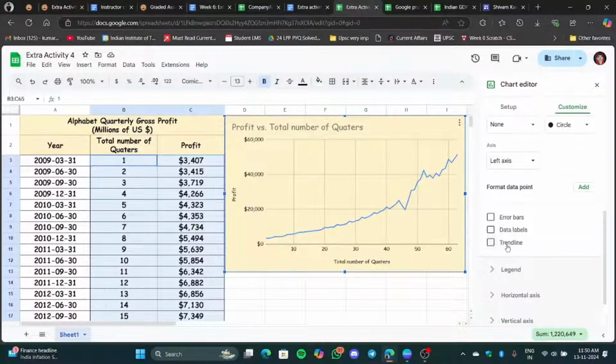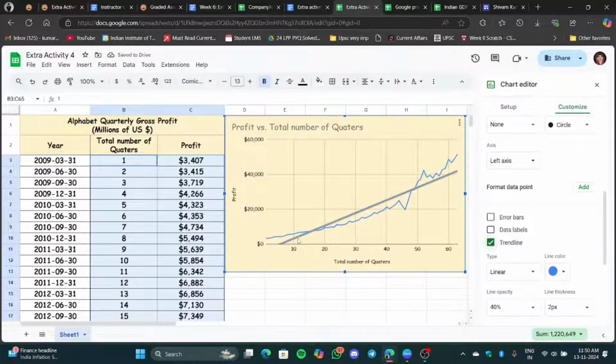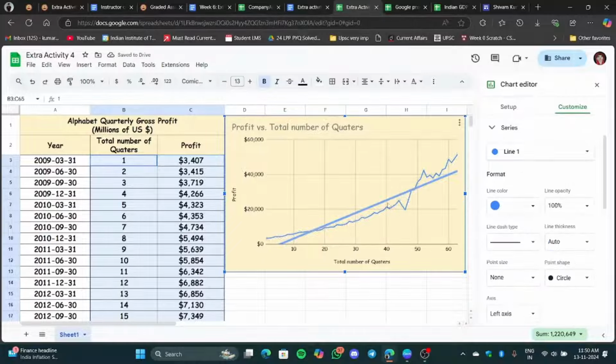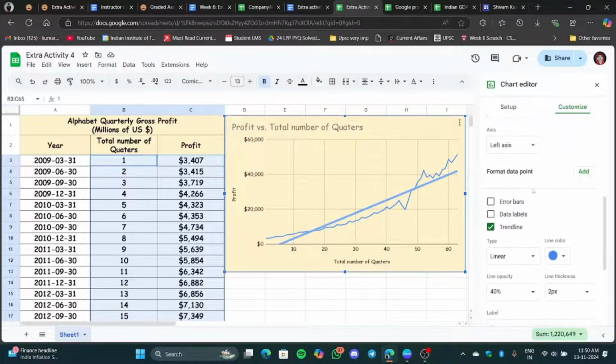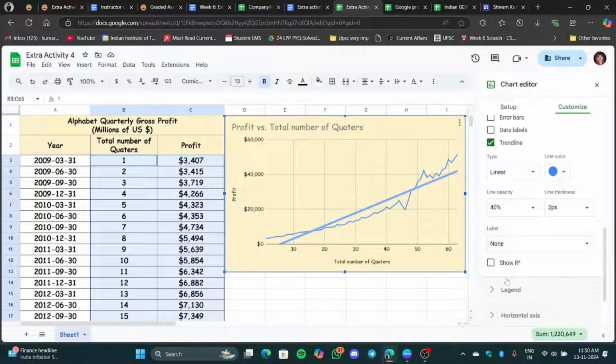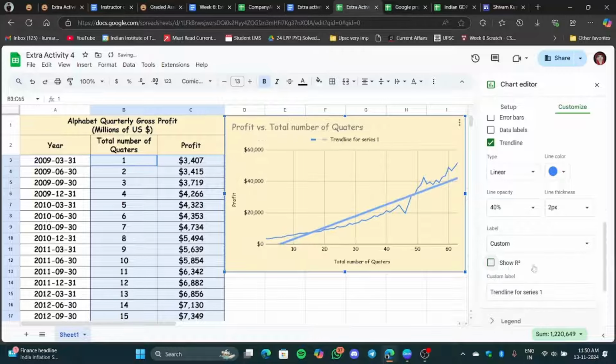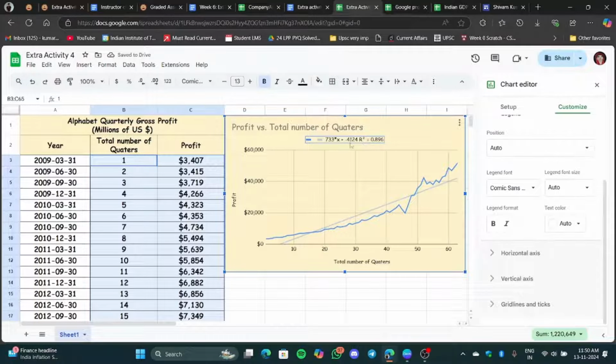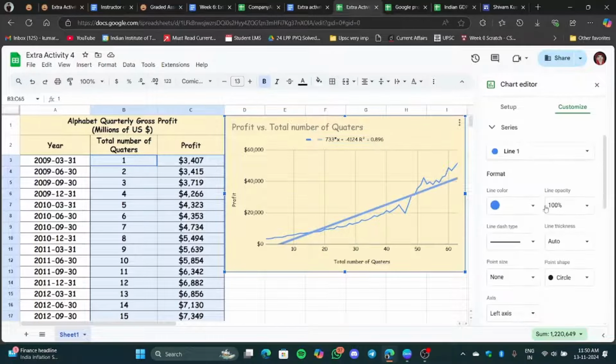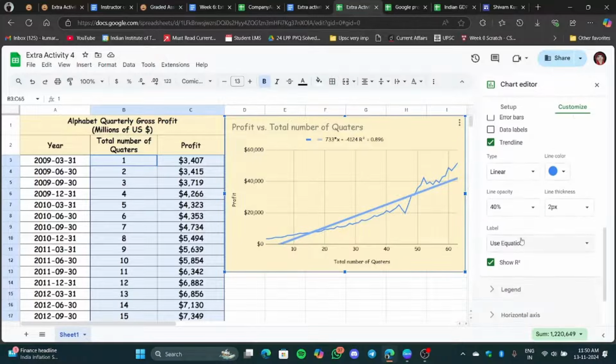You can see this trend line over here. If you click on this, it will show you a line. This is the trend line. And for the trend line, if you go over here, this is your R square. In this custom level, you can use the equation. Now this shows you the equation of this line. And you can just remove this R square, not required.